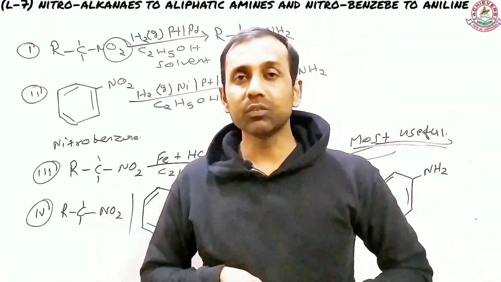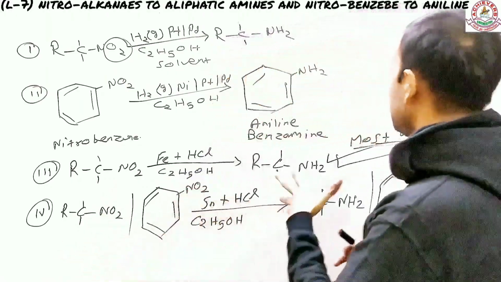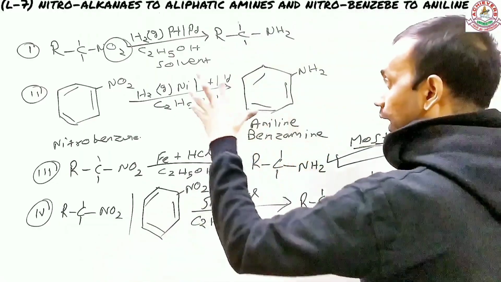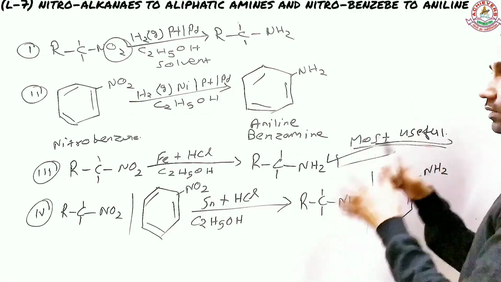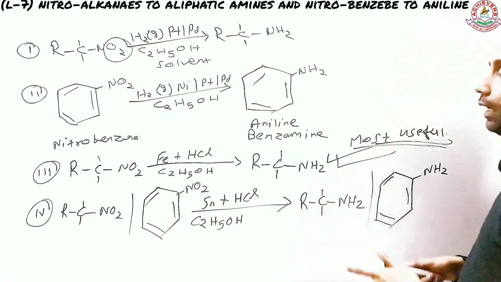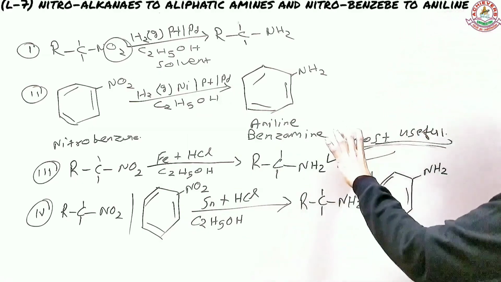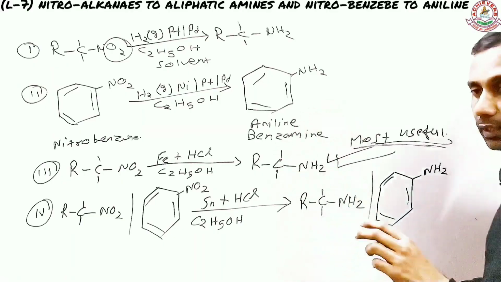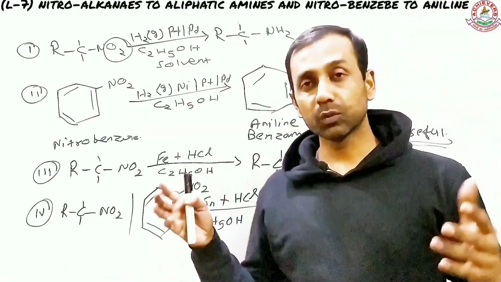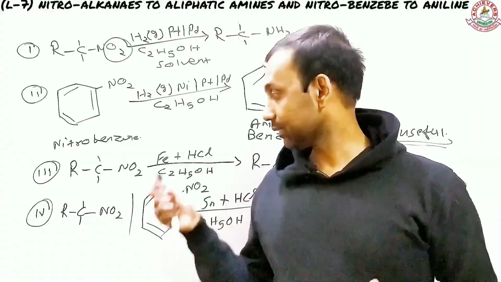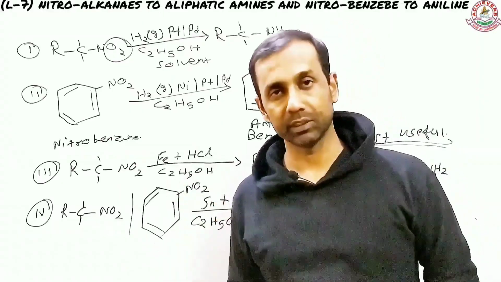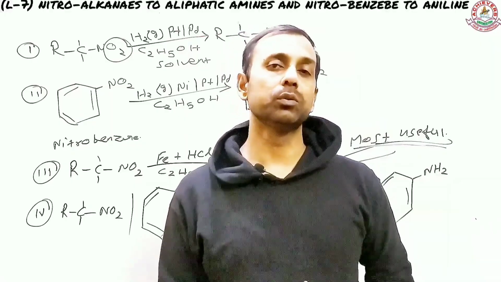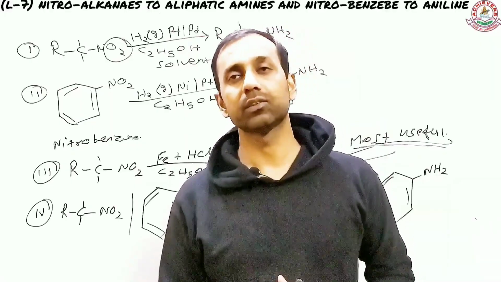So this was a conversion where I wanted to help you with how nitro compounds can be converted to their respective amines. I've described four of these methods, and out of these four, this one is quite useful because you have to start with only a small amount of reactant, and later on this HCl will be produced on its own. So you don't have to put so much investment into it.